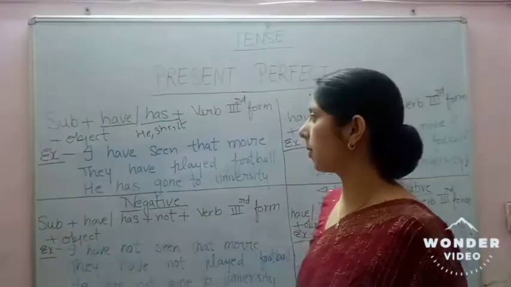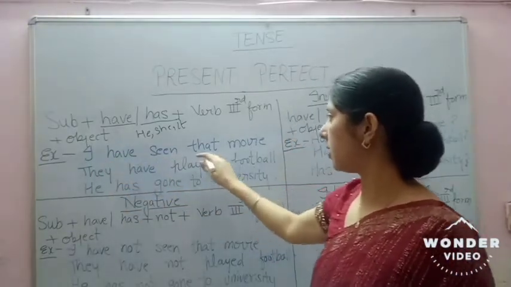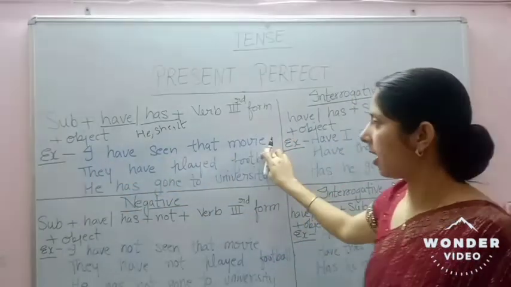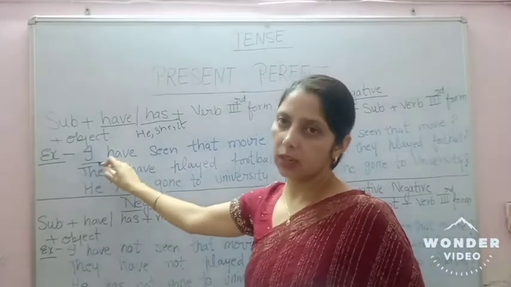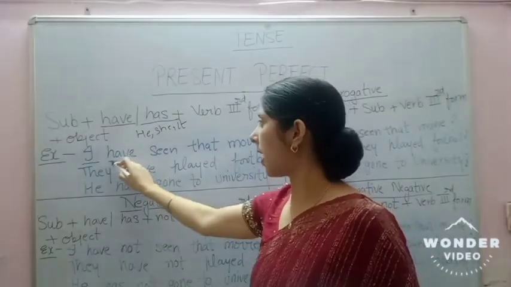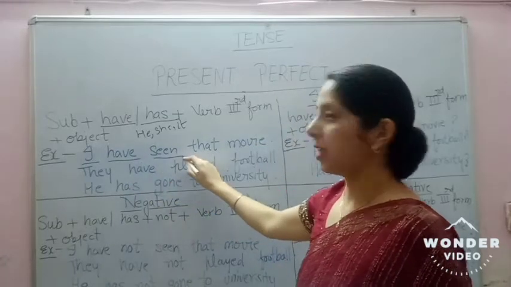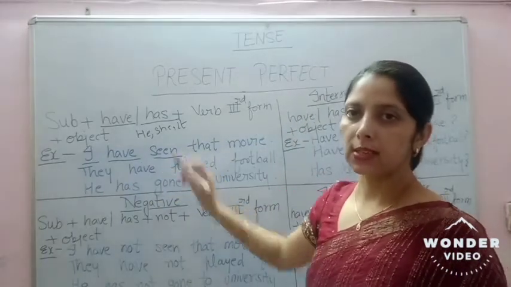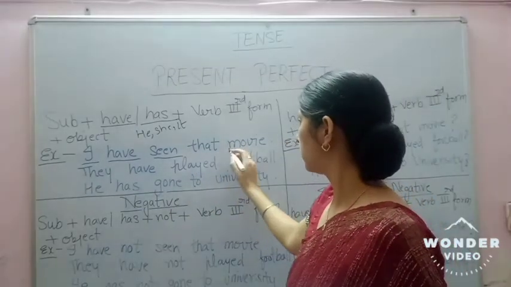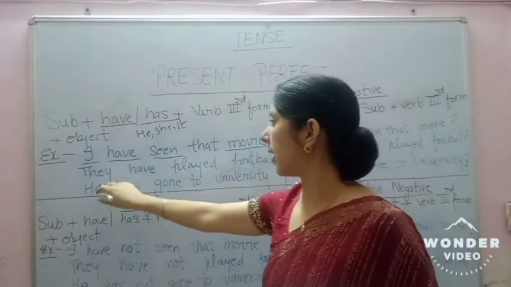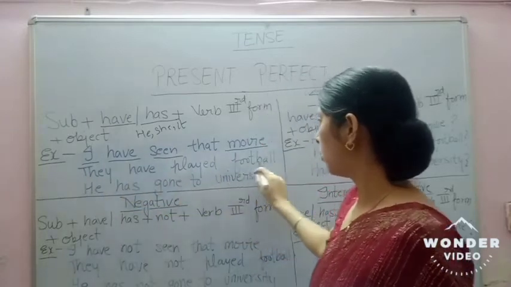For example, I have seen that movie. Here I is a singular subject but I is not a third person. So we use have here. And seen is the verb third form: see, saw, seen. And then the object.